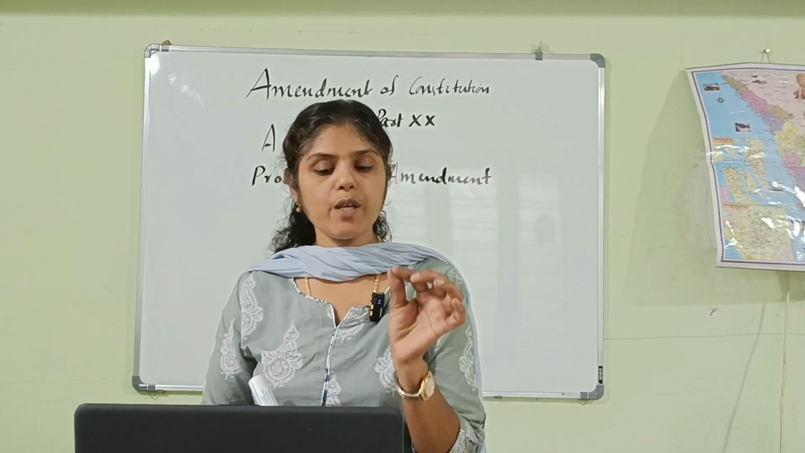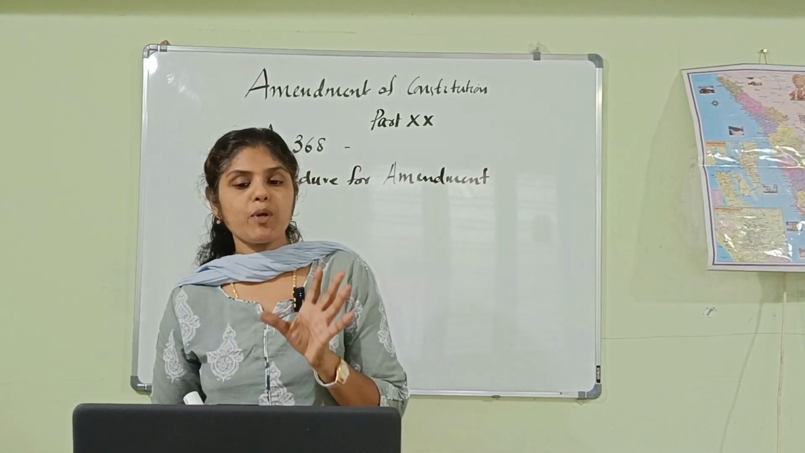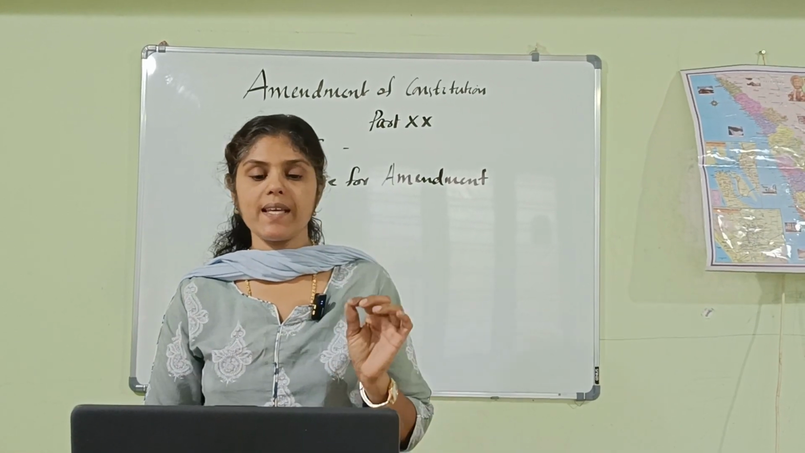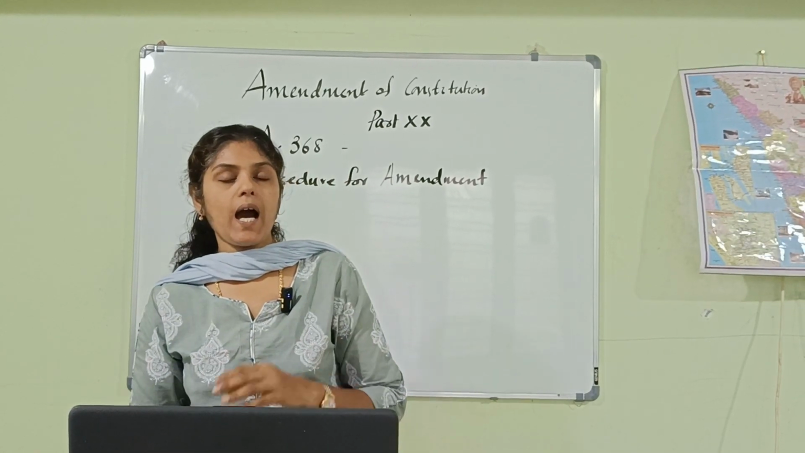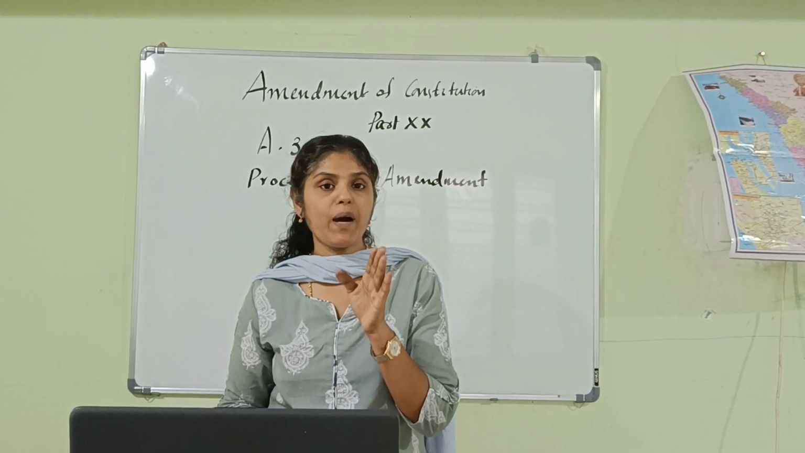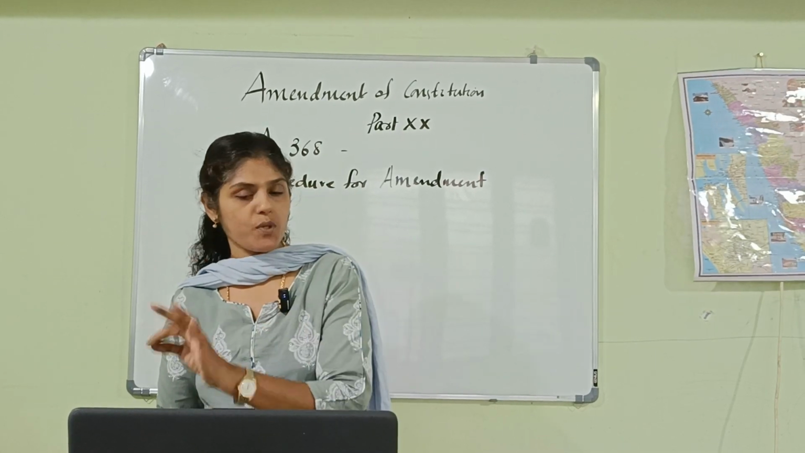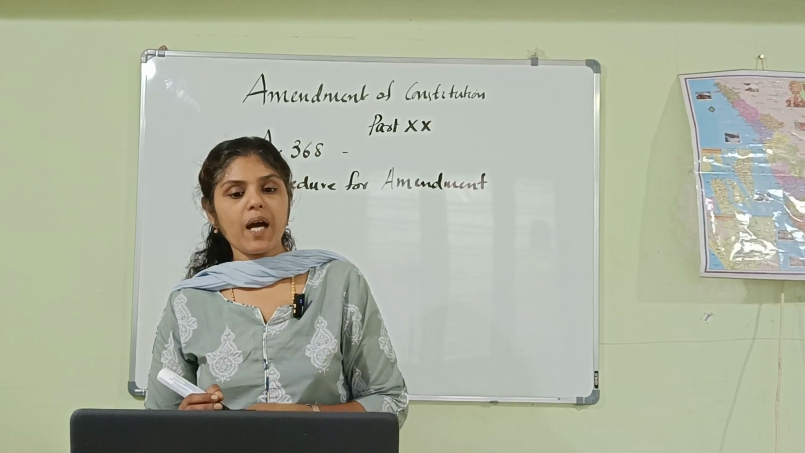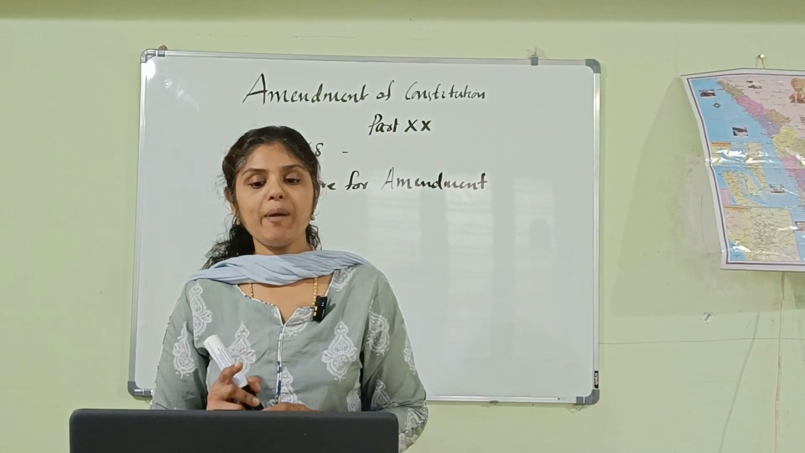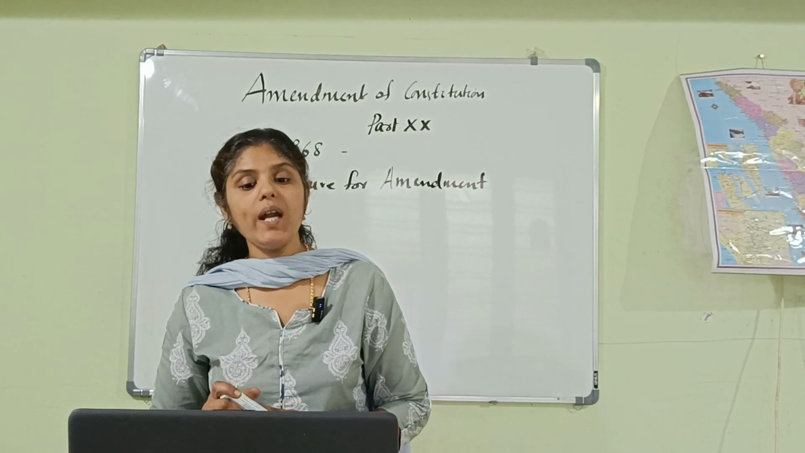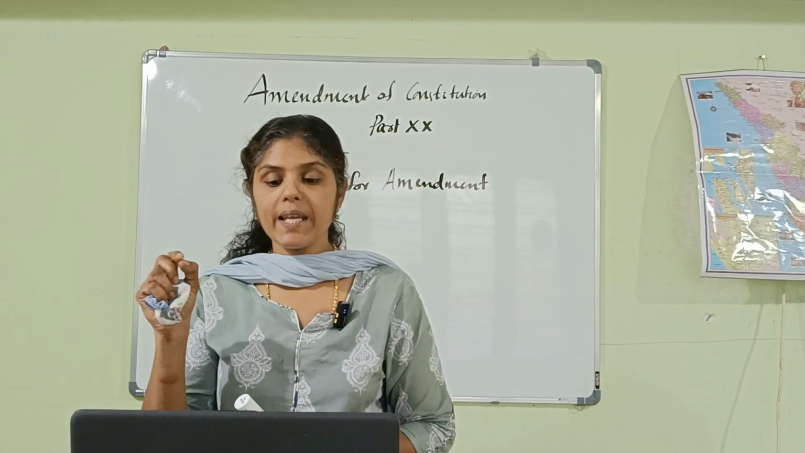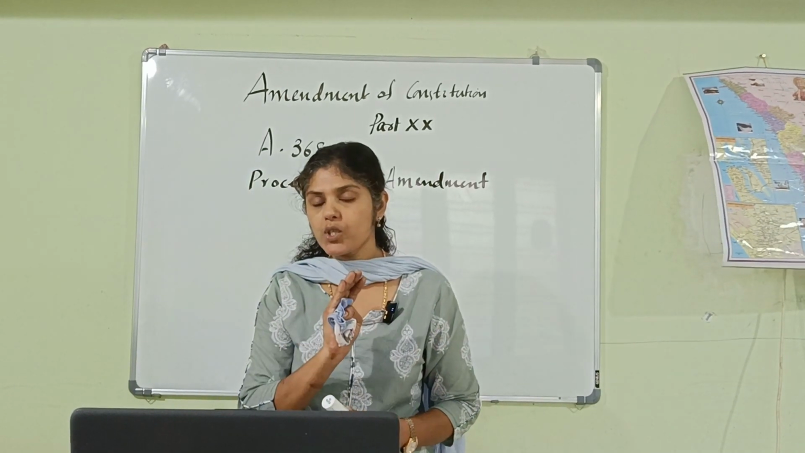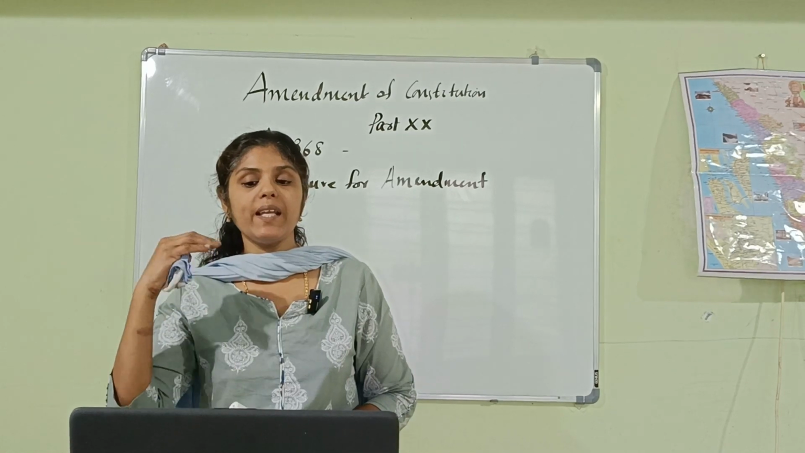Now, procedure for amendment. That is, the procedure for the amendment of the Constitution as laid down in Article 368 as follows. Article 368 deals with the power of Parliament to amend the Constitution as well as its procedure. Here we are now discussing the procedure for the amendment of the Constitution. As per Article 368, an amendment of the Constitution can be initiated only by the introduction of a bill for the purpose in either house of the Parliament and not in the state legislatures.